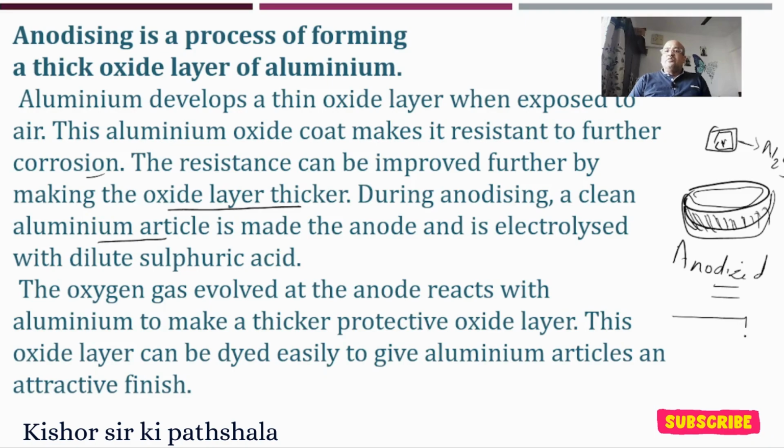We use the electrolysis process, with the aluminium article as anode, and you get a thick layer of aluminium oxide. The oxygen evolved at the anode reacts with the aluminium to make a thicker protective oxide layer. This oxide layer can be dyed easily to give the aluminium article an attractive finish. A lot of finished kitchenwares you see nowadays are anodized.